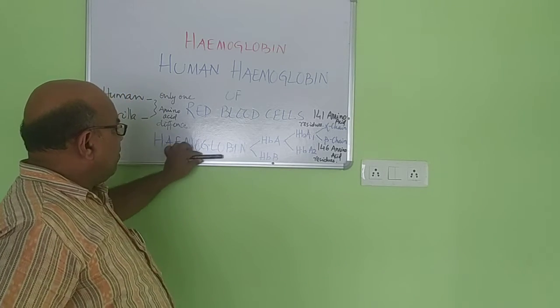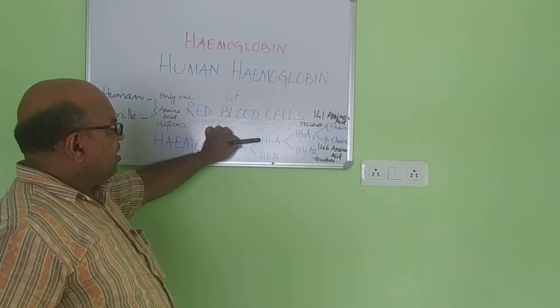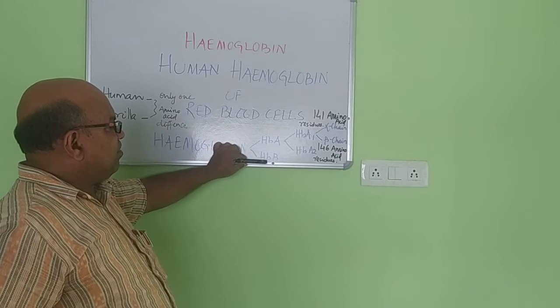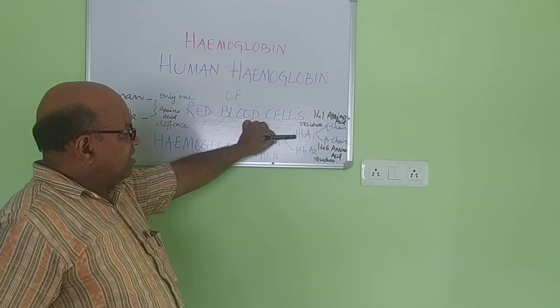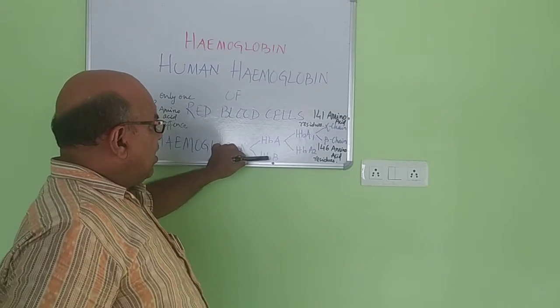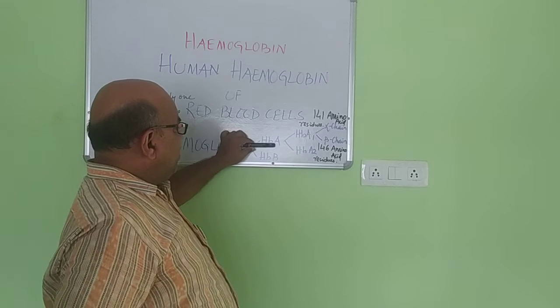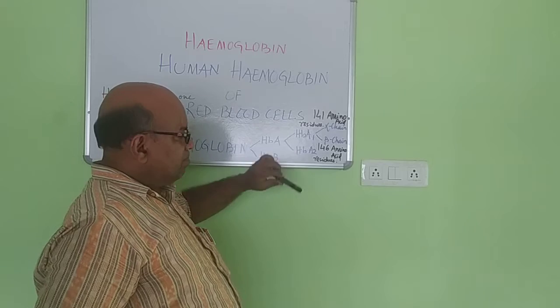It is the hemoglobin of human beings, which is differentiated as HbA and HbB. And HbA is further differentiated as HbA1 and HbA2. Usually, the hemoglobin A present in the RBC is called HbA1.